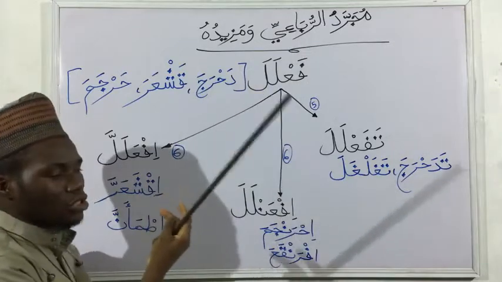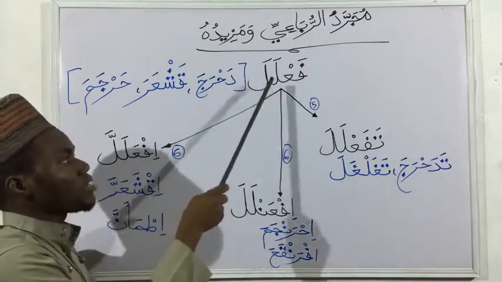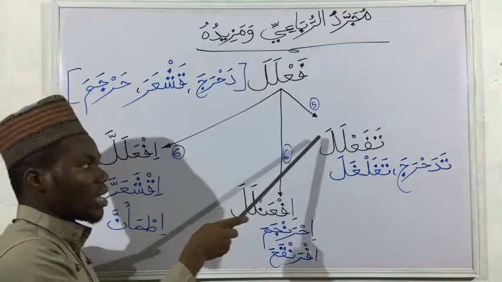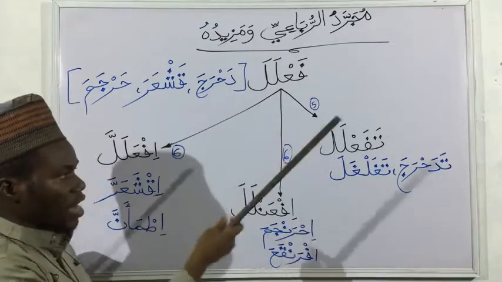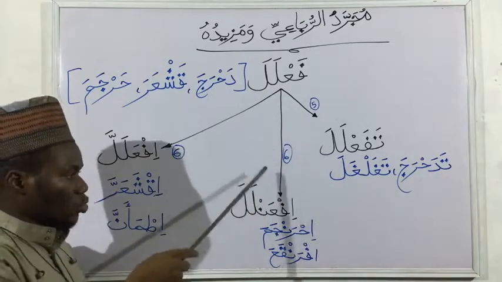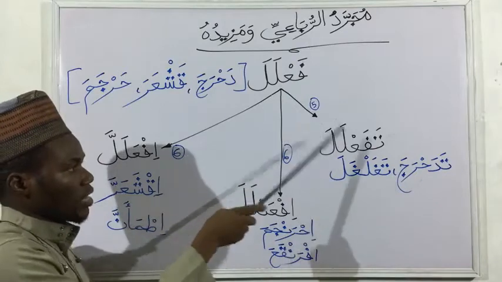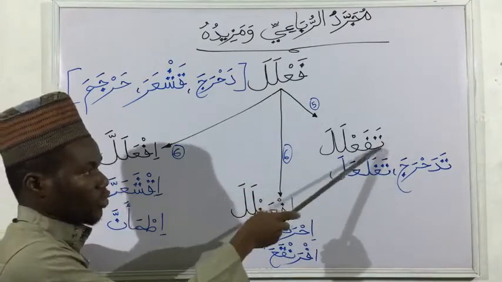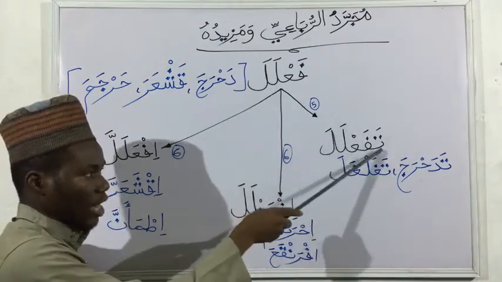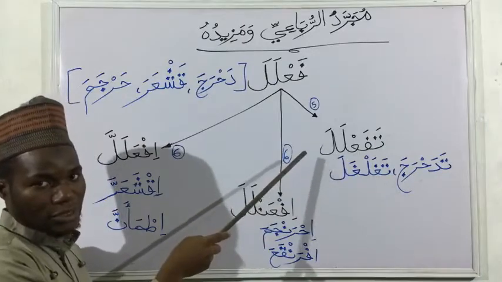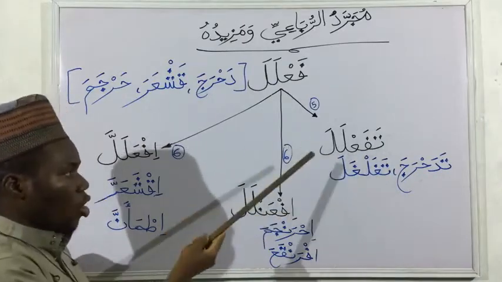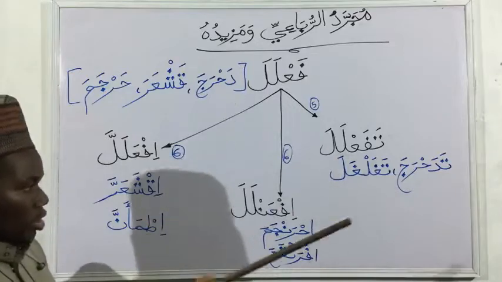It has two mazid. It can either be mazid bi harfin, meaning one extra letter is added to it, or mazid bi harfayn, two letters are added to it. For the first, the letter added to it will be ta. So adding just ta to fa'lala will give us tafa'lala.